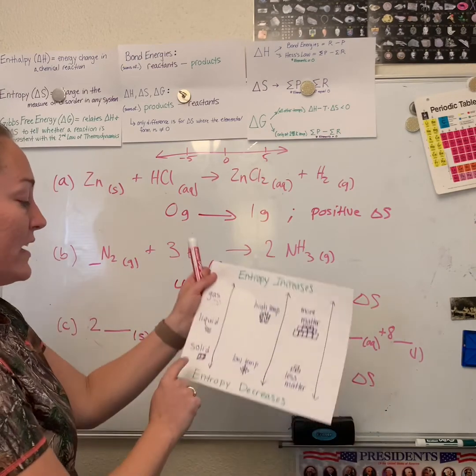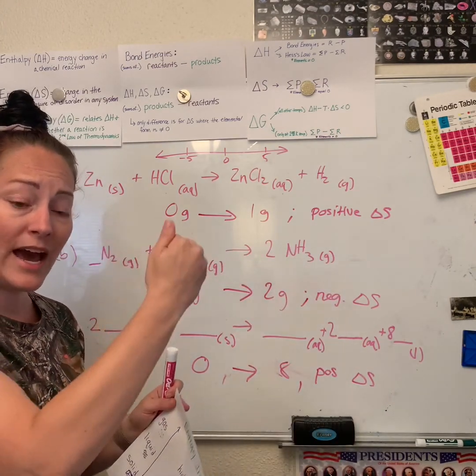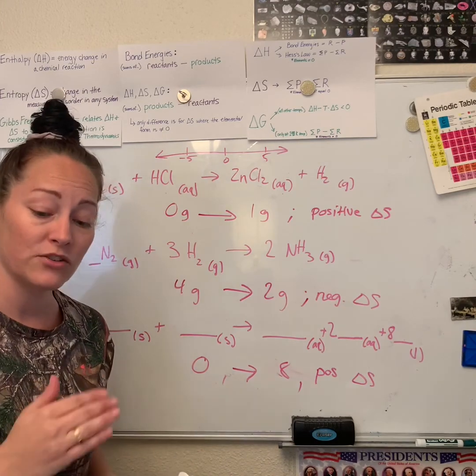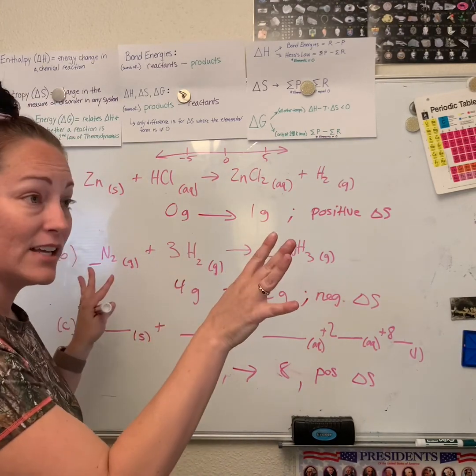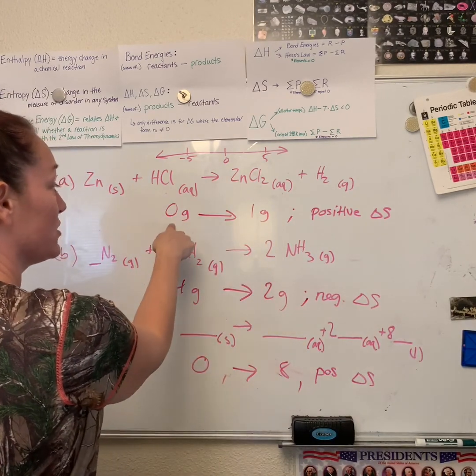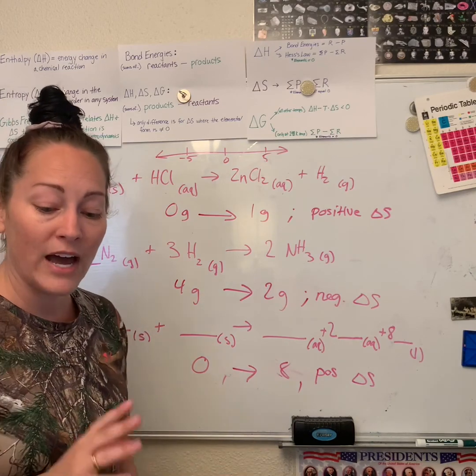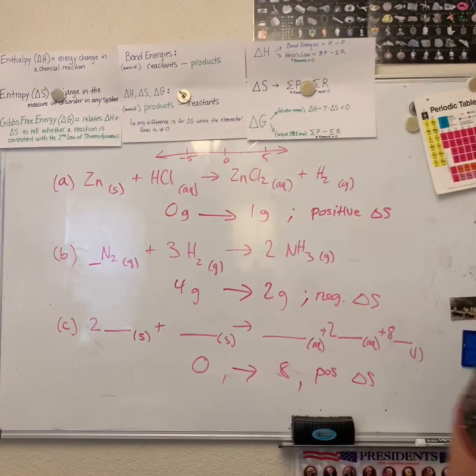This is why this matters, these phases here. As you go up, solid, liquid, gas, it increases in entropy. So always start with gas. If you've got gas, one gas, you just go ahead and list it like we did here. There were no gases here, so we put 0. There was one here. And that tells you whether it's positive or negative. So go ahead and practice that really quick.